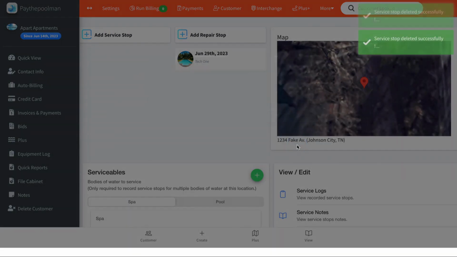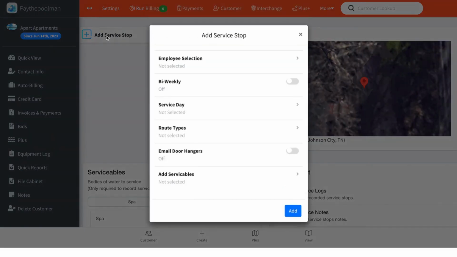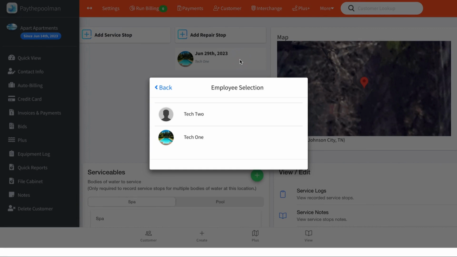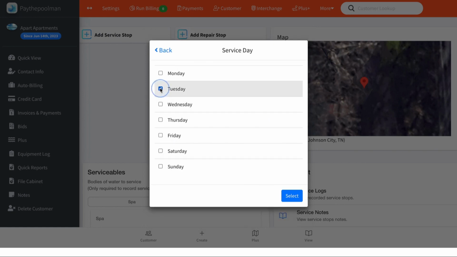So say we hadn't started at all and we want to add this customer on 2 days a week. We can go here to the plus page on their dashboard, click Add Service Stop, select our employee. We're going to use Tech 2 again, if they're bi-weekly or not. Now this customer's not, because we're going to use them twice a week, not every other week. Select a service day and we can see that we can select multiple service days. So we'll click Tuesday and Thursday.